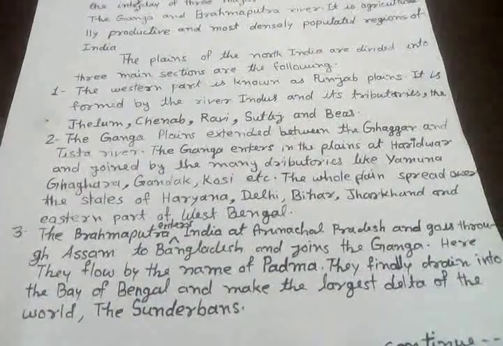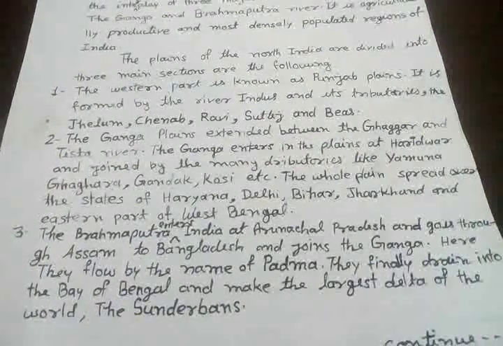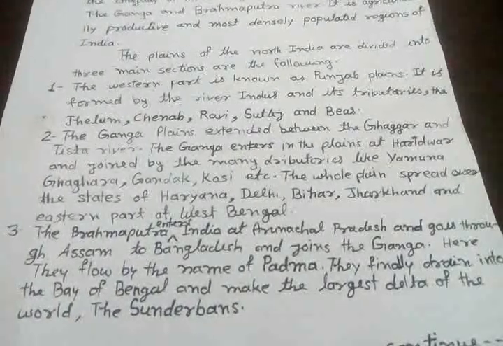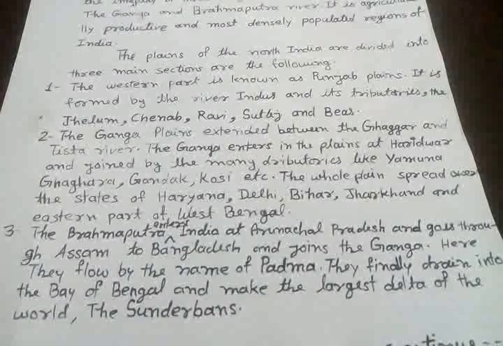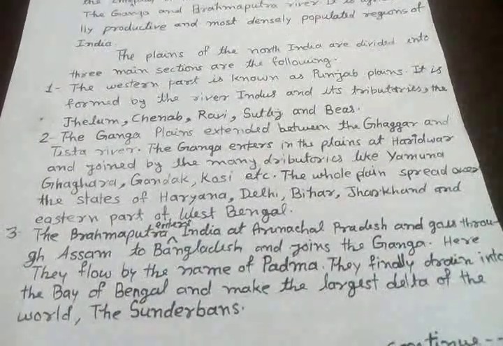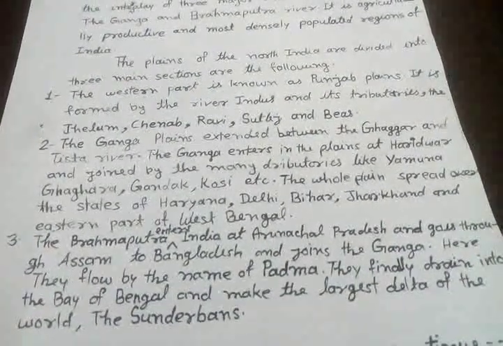Sundarban is the largest delta in the world. This delta is formed by the joining of Ganga and Brahmaputra, named Padma, in Bangladesh.